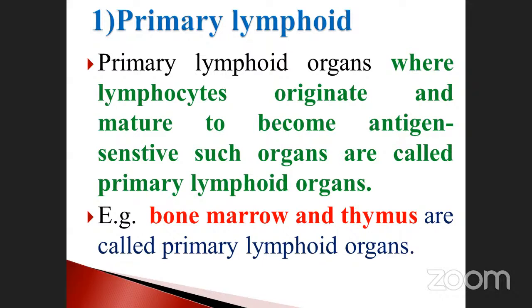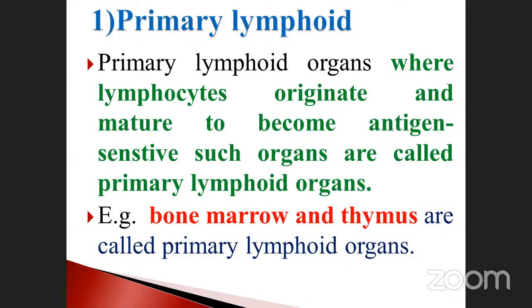Particularly, who is the best friend of AIDS? TB, isn't it? Tuberculosis is the best friend of AIDS. So if you take a sample from such a person and analyze it, what will happen? The lymphocytes are completely reduced.